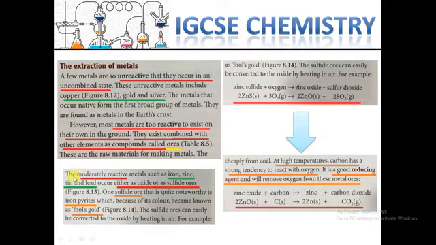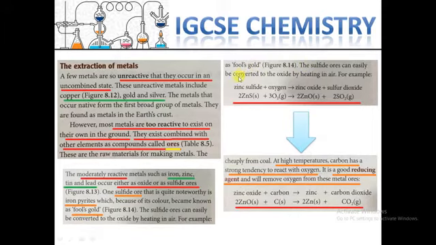Another type is moderately reactive metals, like iron, zinc, tin, and lead. They can be combined with oxide or sulfates. Here is one example: one sulfide ore that is quite noteworthy is iron pyrite, which because of its color became known as fool's gold. So iron pyrite is fool's gold.